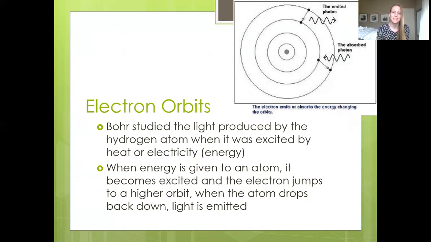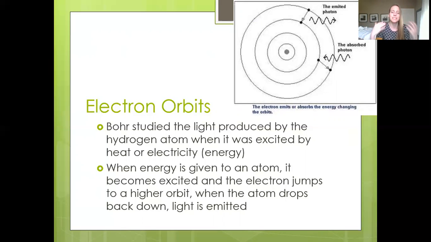So Bohr studied the light produced by hydrogen atoms when they were excited by either heat or electricity, which is a type of energy. So what he would do is he would provide energy to these hydrogen atoms in the form of either heat or electricity, and then see what happens.